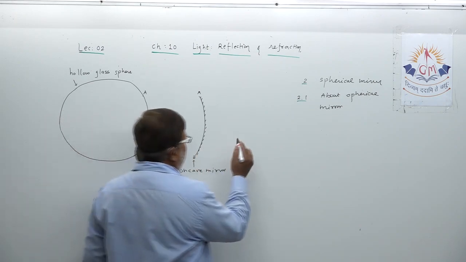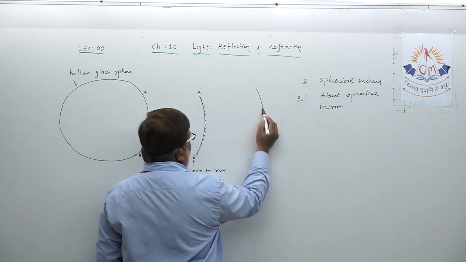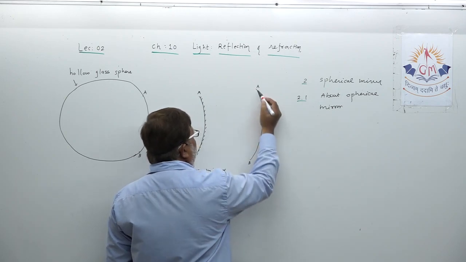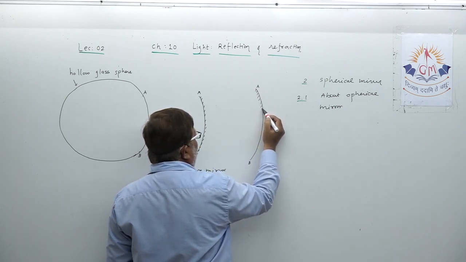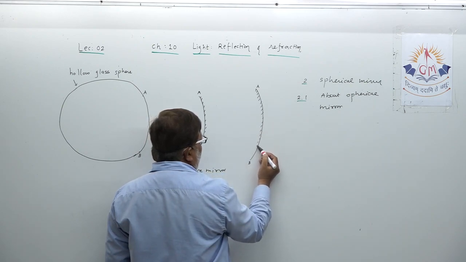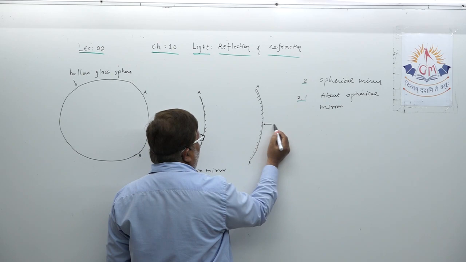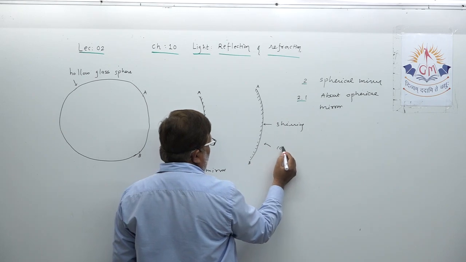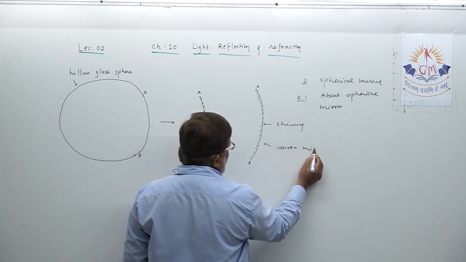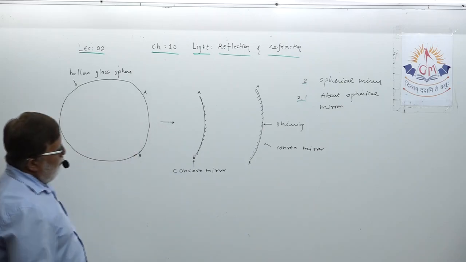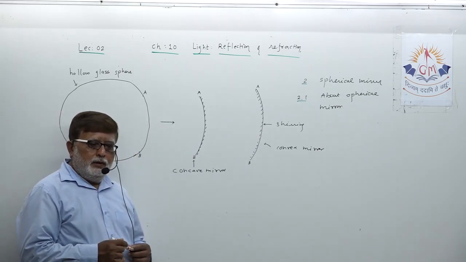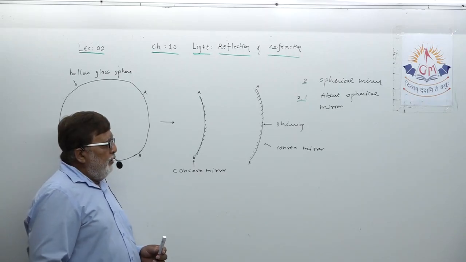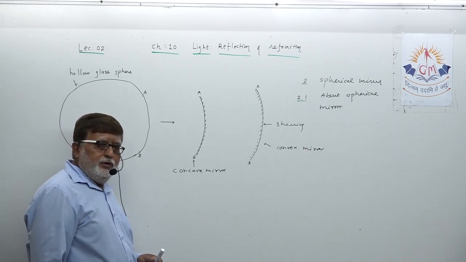If I take the same section, but if I target to make a convex mirror, then I have to paint on the inner side and the outer surface will become the shining surface. This can be called a convex mirror, okay dear student. So there are two types of spherical mirror, two types of curved mirror. One is concave mirror, one is convex mirror, okay.